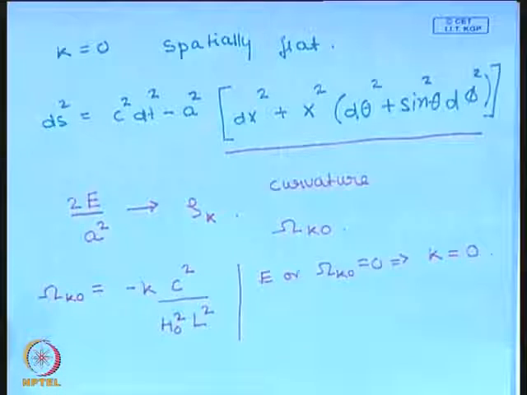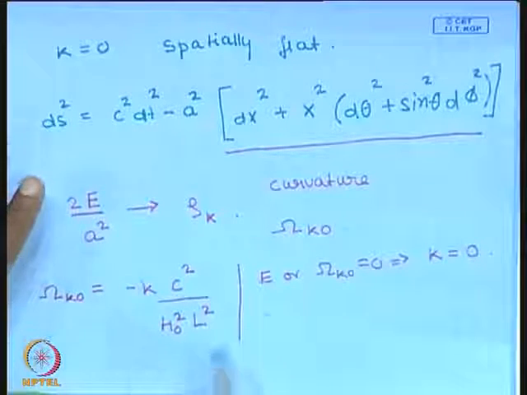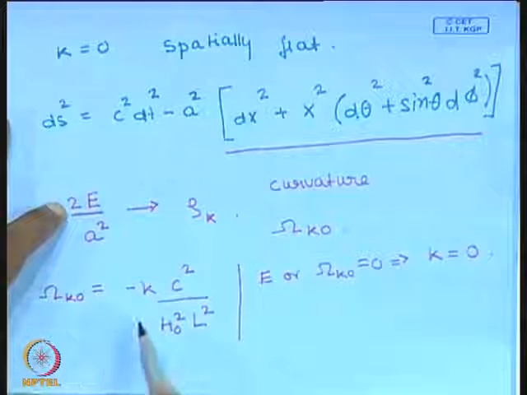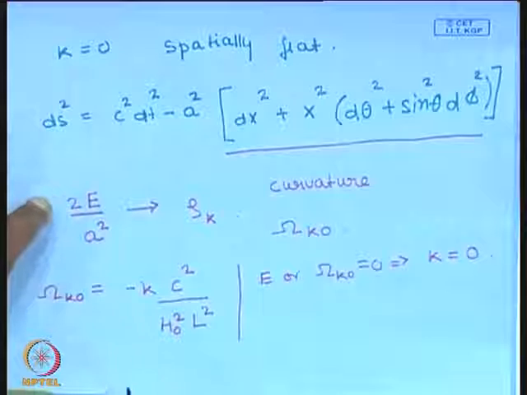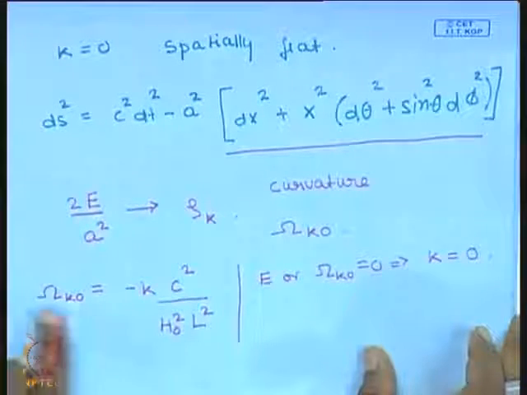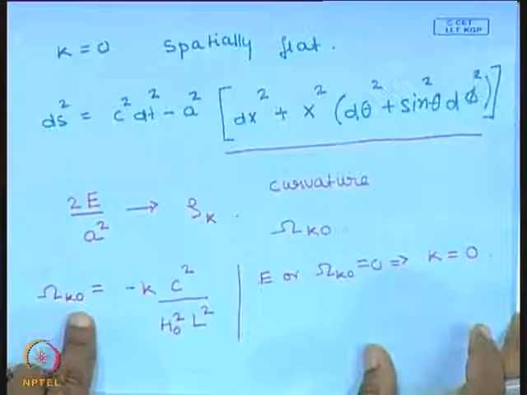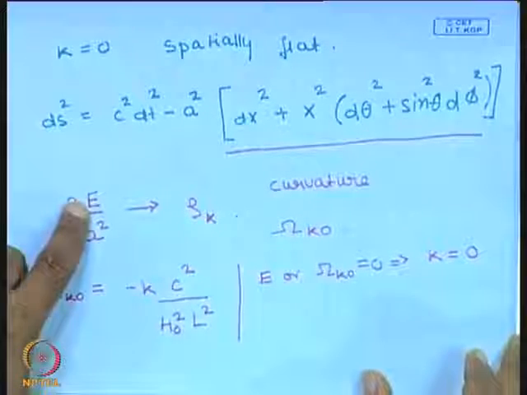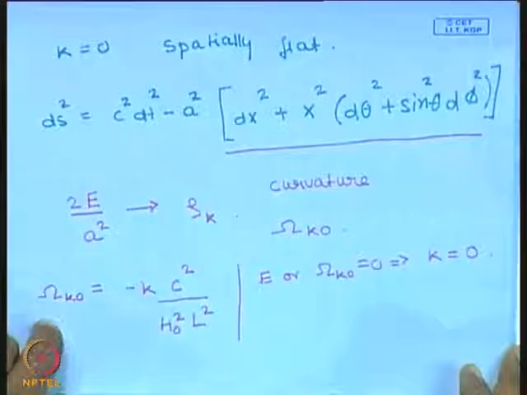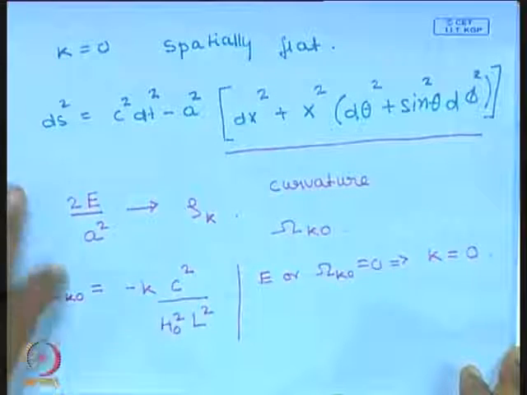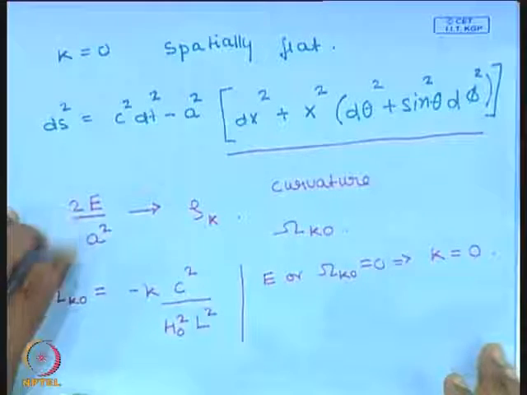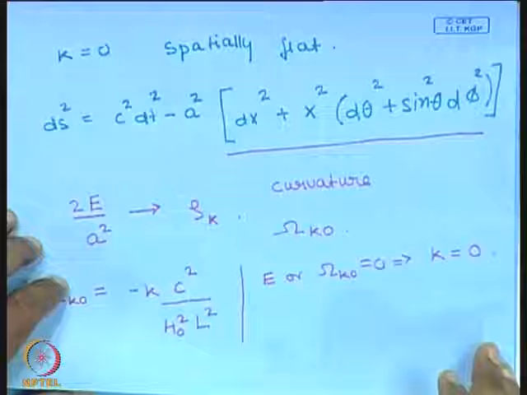Okay. Now the question is, what happens when this constant of integration is not 0? What is the curvature? What is the value of k? So it's quite obvious that if omega curvature naught, if the constant of integration is positive, these are the models. If I have only matter and this constant of integration, these are the models that will keep on expanding forever.